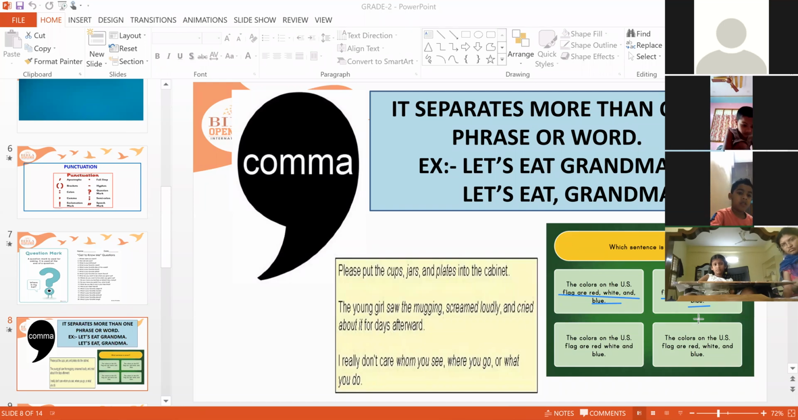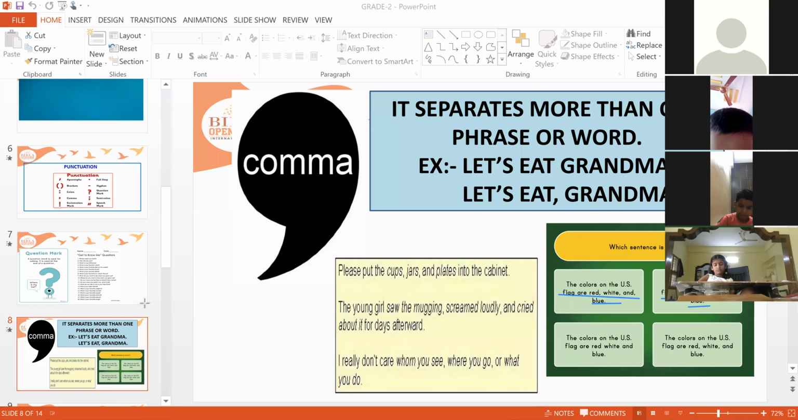For example, today I ate idli, vada, dosa in the breakfast. Three similar eatable things I am telling you. So what do we have to do when we are taking more than two similar words? A comma helps us to separate those words. Today I ate idli, comma, dosa and vada in my breakfast. Got it, children? You have to put it in your mind. A comma is used to separate more than one phrase or word.